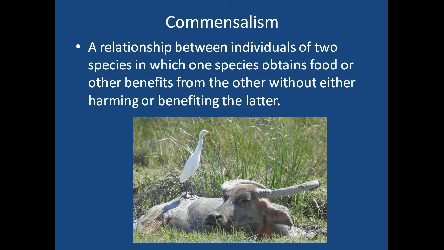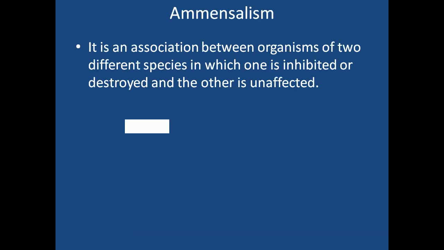Next population interaction is amensalism. What is amensalism? It is exactly the opposite of what we saw in commensalism. Understood? It is an association between organisms of two different species in which one is inhibited or destroyed. Inhibited and destroyed are negative terms. It means one species is getting harmed and the other remains unaffected.